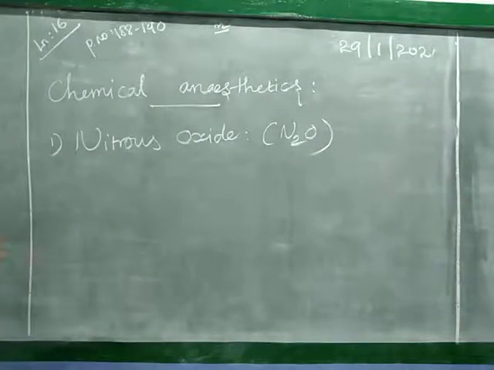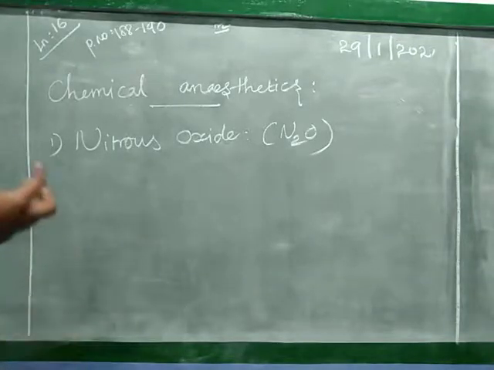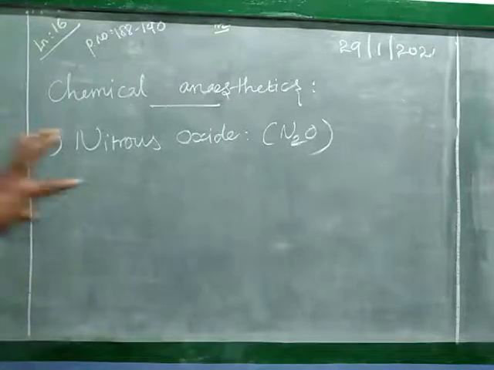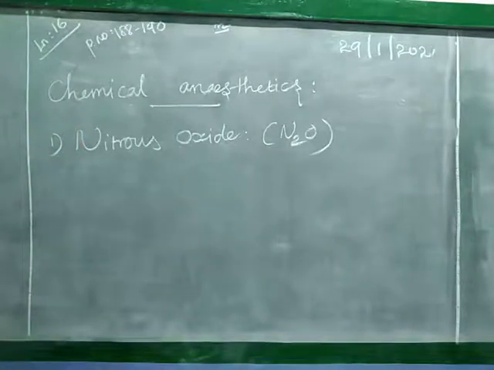Next one, local anesthetics. When we are doing minor or small surgery, on that particular part alone, we will give local anesthetics. For example, a dentist doing something in the dental part will give anesthetic in that part alone. That type of anesthetic is called local anesthetics.